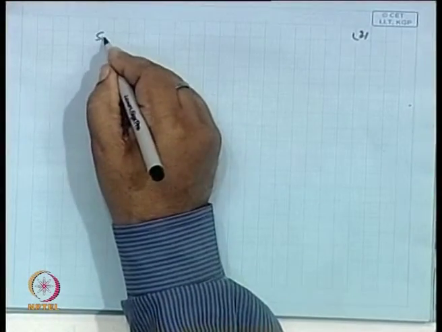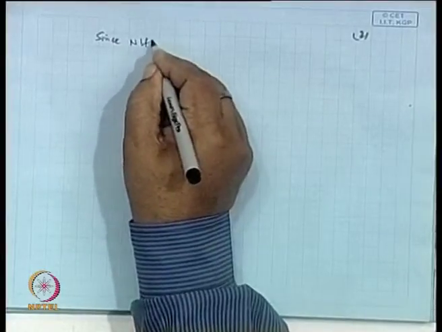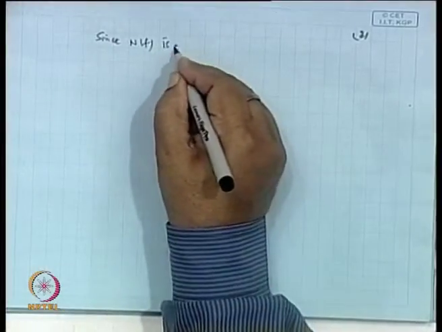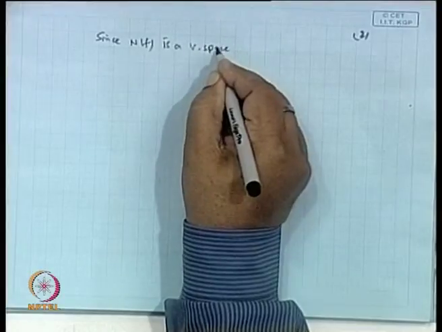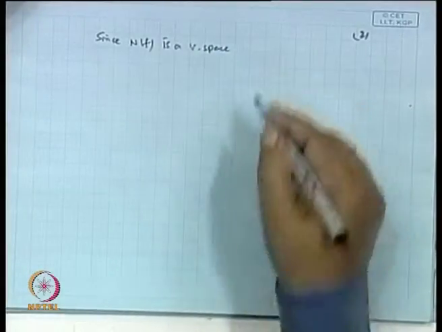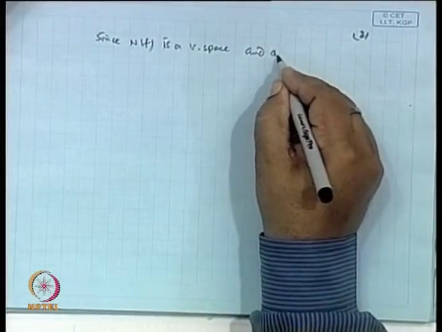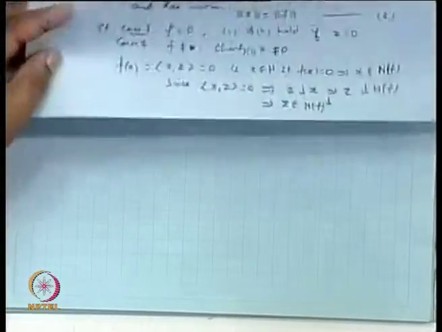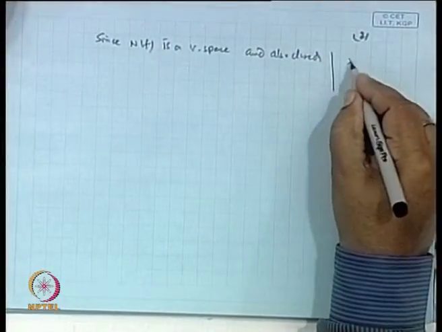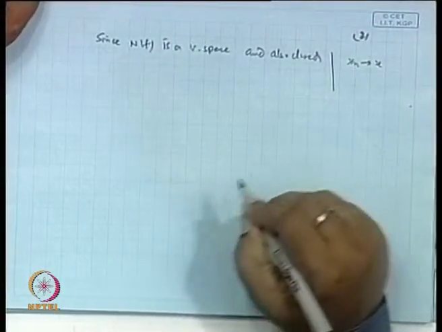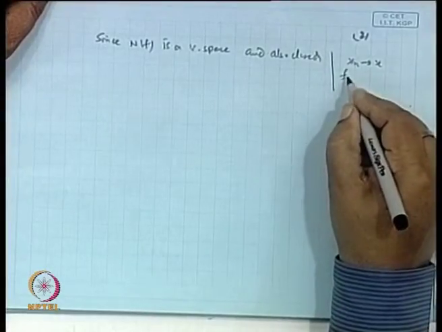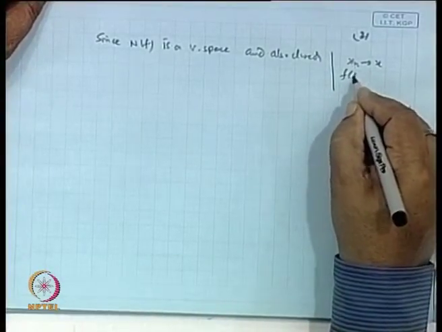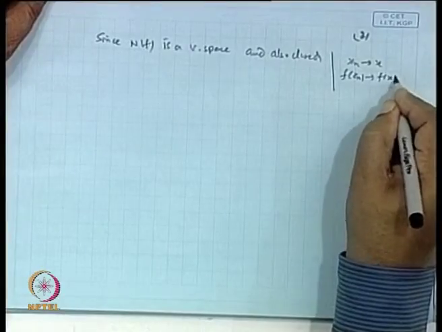Now, another point which we have: since N f, which is a null space, is a vector space, is it not? And also closed, because if x n converges to x, closedness follows like this. If x n converges to x and f is a bounded linear functional, then f of x n will go to f x.